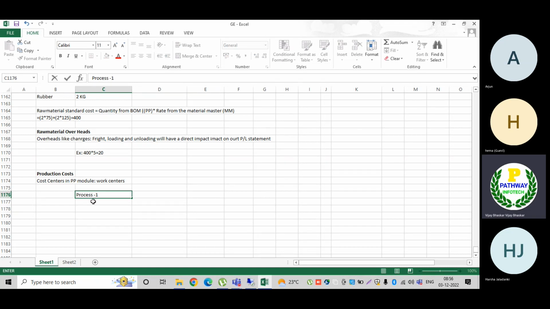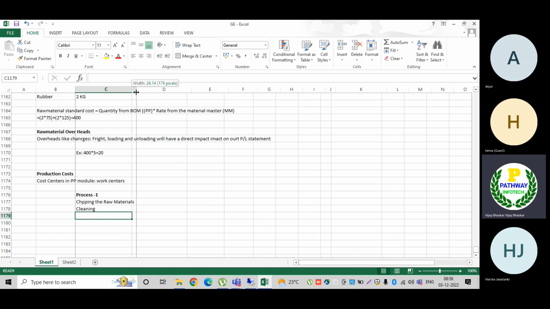In this process 1, the activity is that I am chopping or cutting the raw material. I have the raw materials, and the raw materials which I am cutting in process number one are chopped and cleaned. These two activities, chopping and cleaning, I am performing in process one.